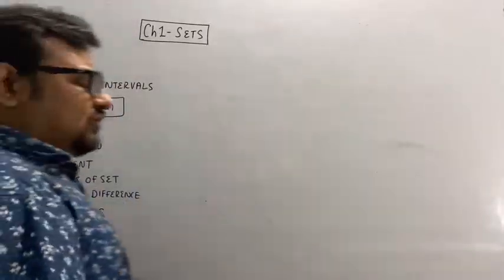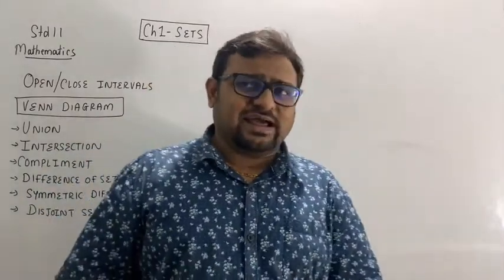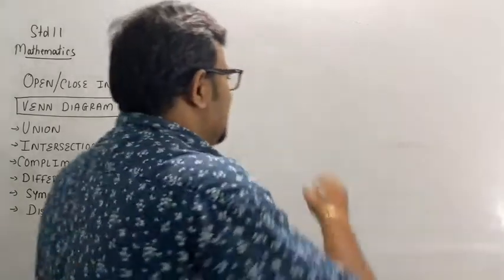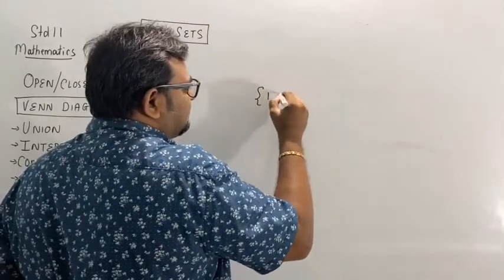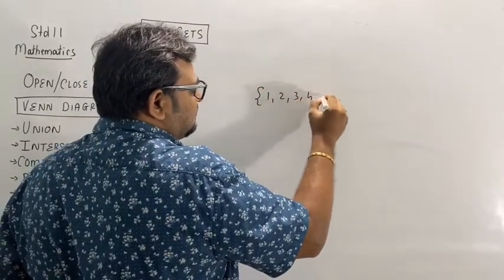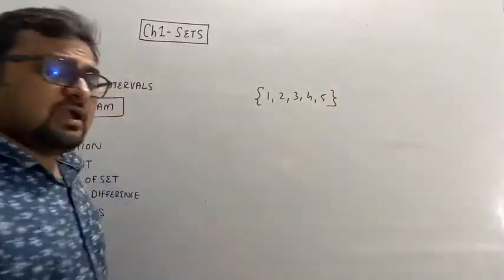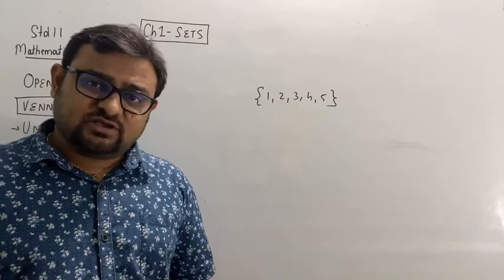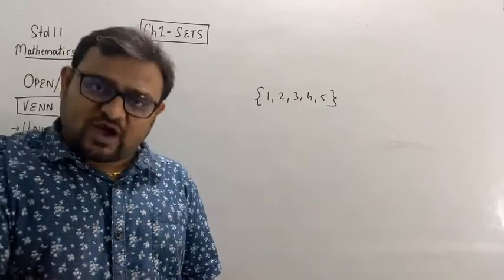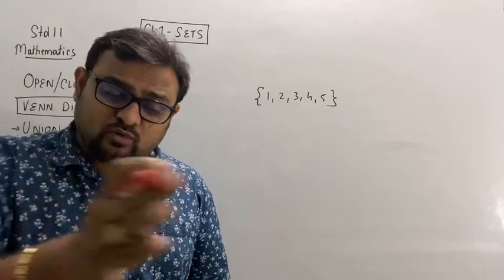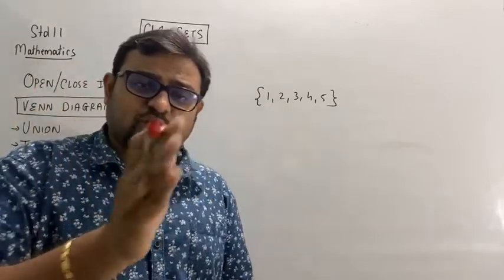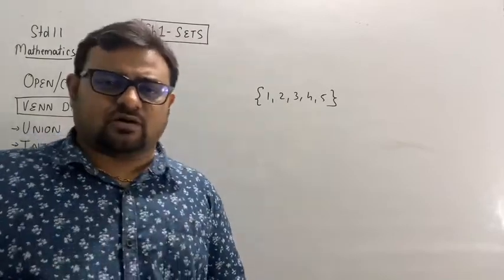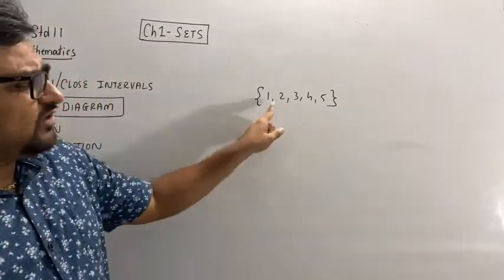Now see, if I want to mention all the numbers between 1 and 5, how can I mention them? If I want to express it as a set like 1, 2, 3, 4, 5, I will express it in this way. But if I want to express all the numbers from 1 to 5, meaning 1.1, 1.11, 1.111, 1.2, 1.3, 1.45, 1.57, every number, this includes only 5 numbers.